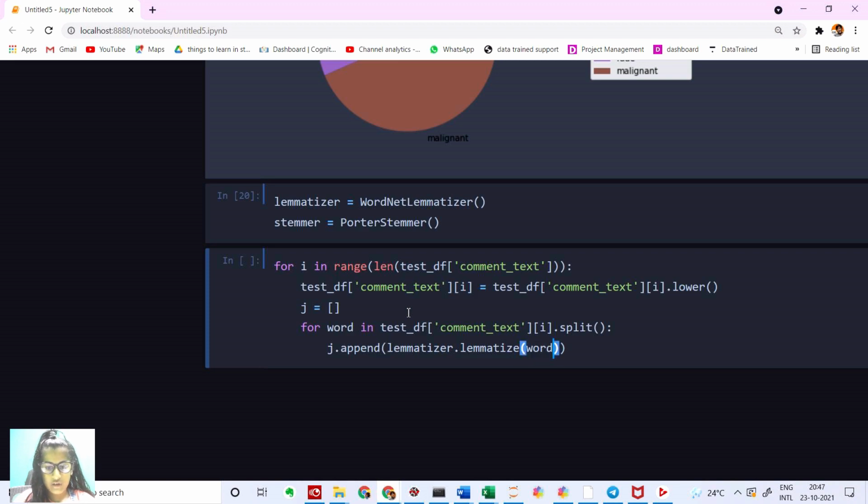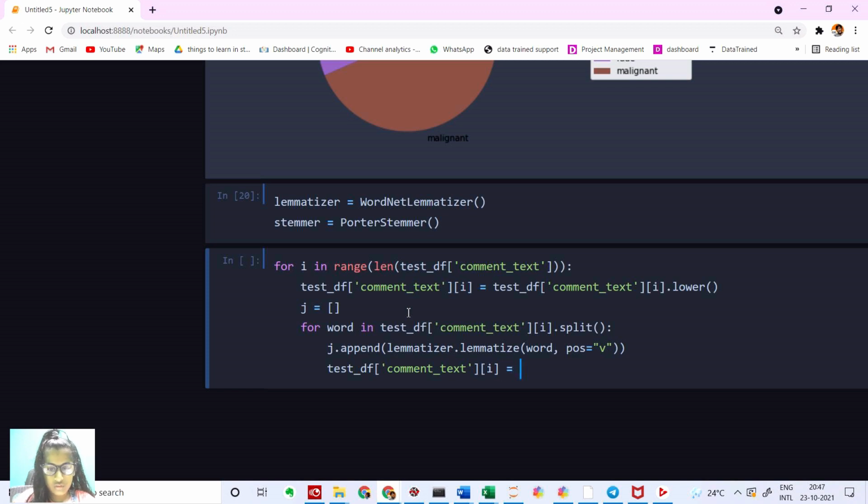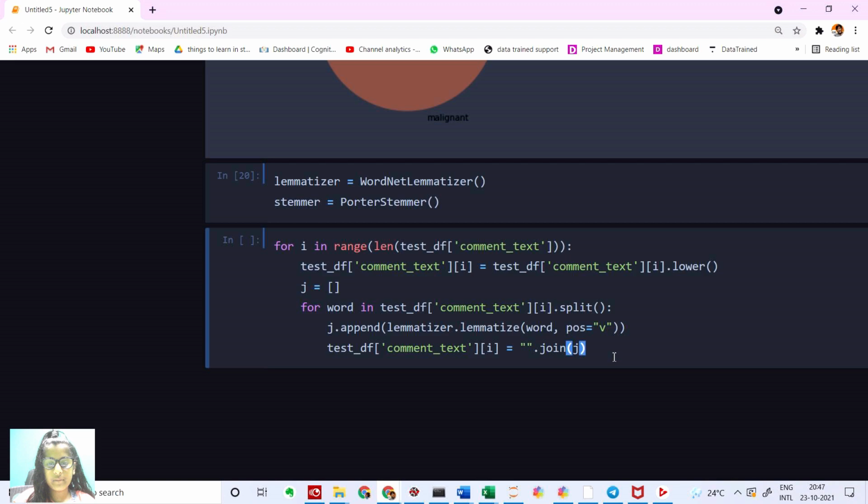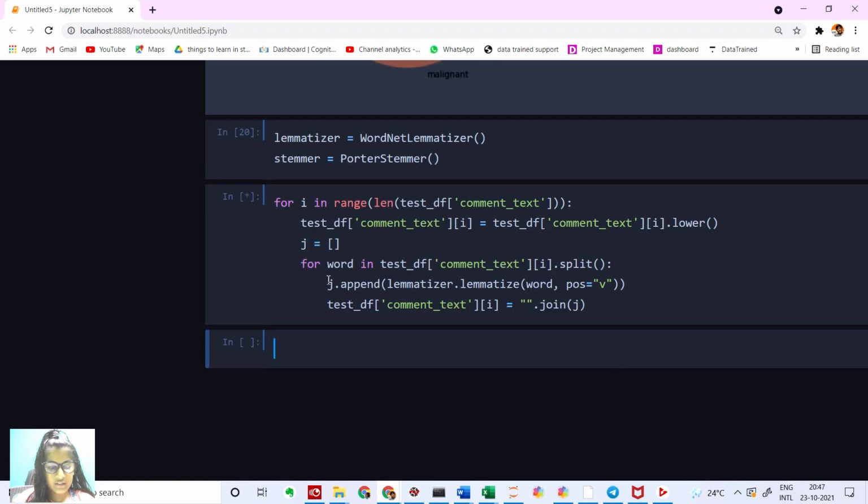Yes. I'm going to say test df of comment text of i is equal to space dot join j. So now we have completed lemmatizing our column. Let's copy this up and do the same for our training data set.